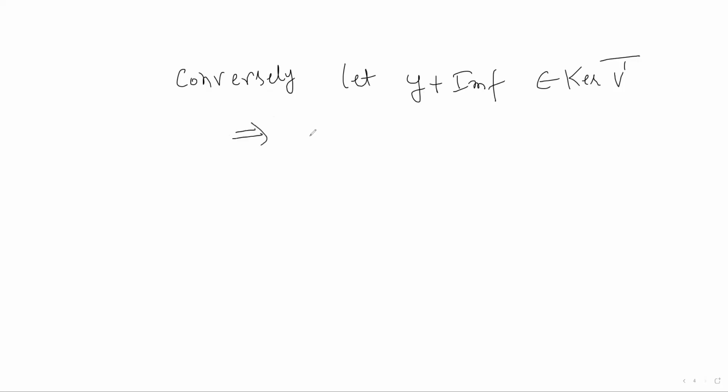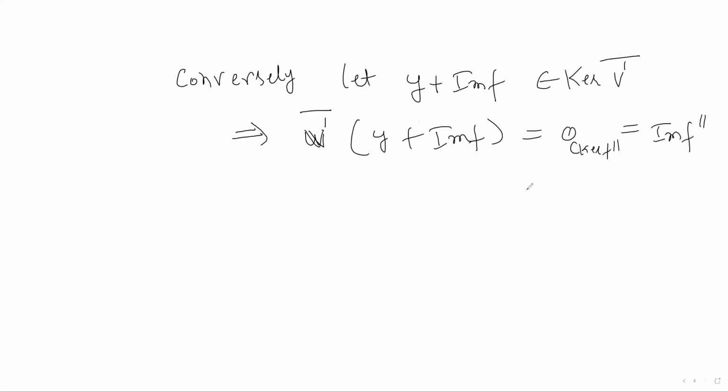Then this implies v dash bar of this element y plus image of f is the 0 of the co-kernel of f dash, which is 0 of co-kernel of f double dash, which is actually image of f double dash.